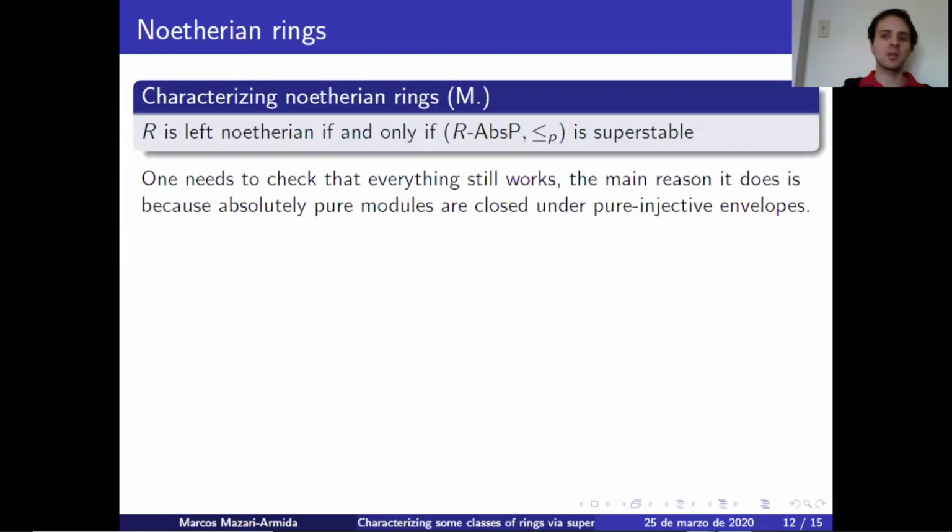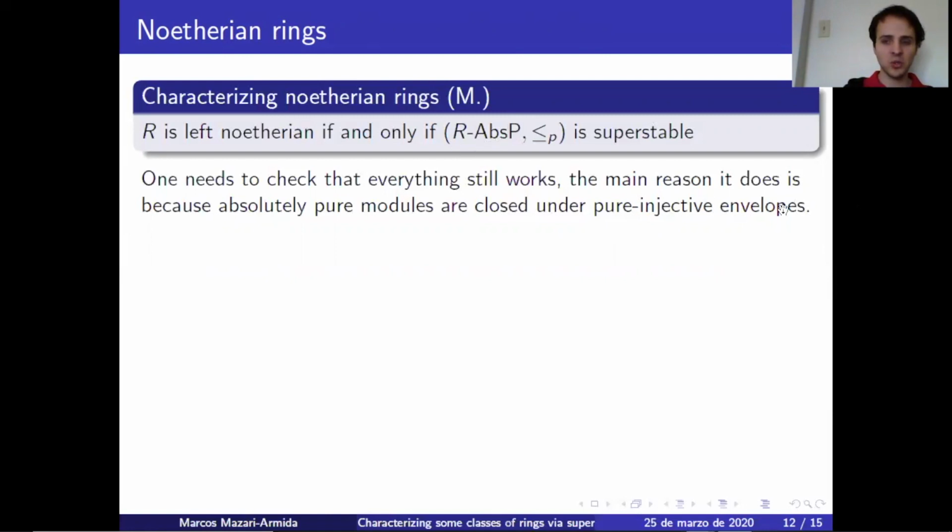You have to check that they have amalgamation property, joint embedding property, and maximum models. You have to prove that they are stable. You have to prove that long limit models are pure injective and all that stuff. But all of this works out basically because you have that absolutely pure modules are closed under pure injective embodiments. And the proofs are different in the first order setting and this setting, but they kind of have the same idea.